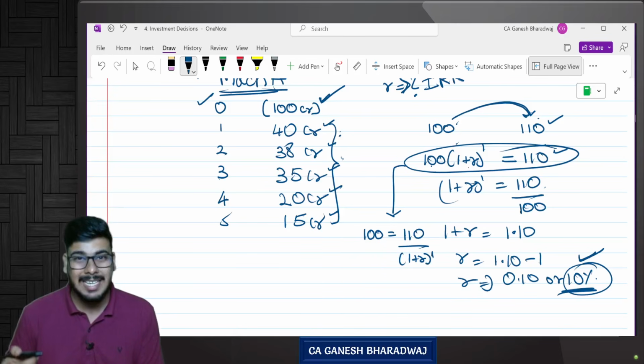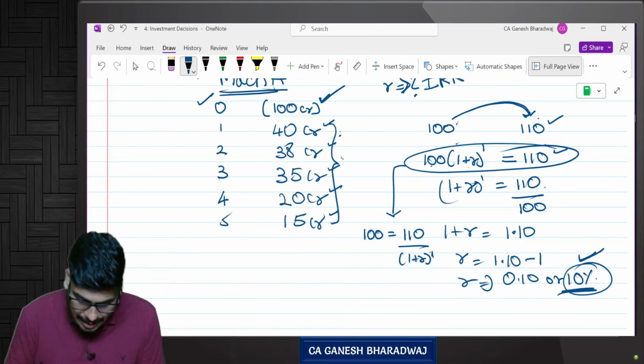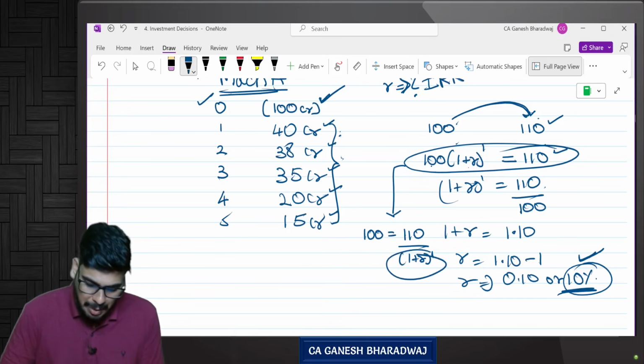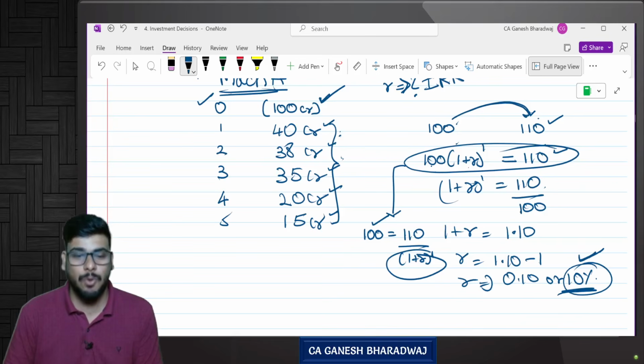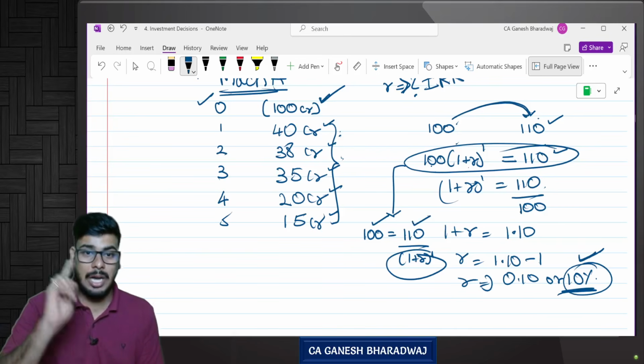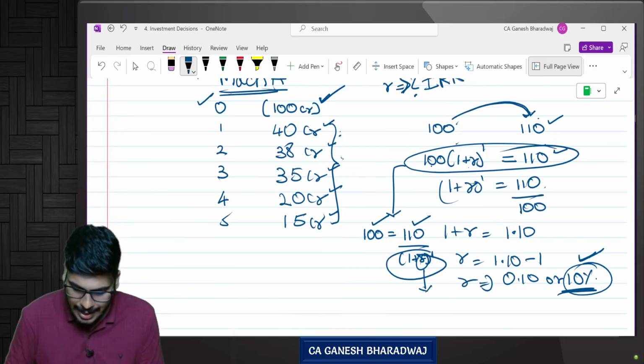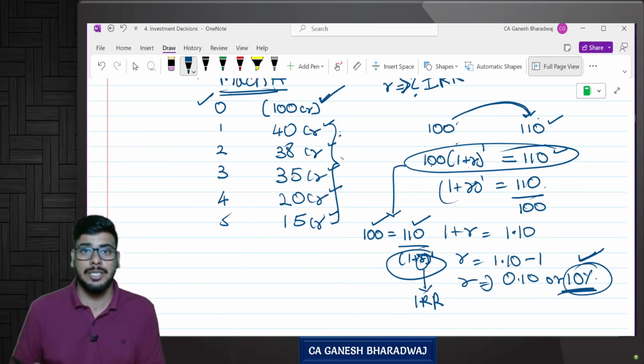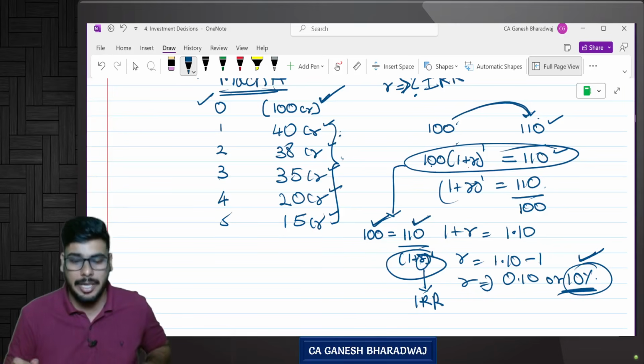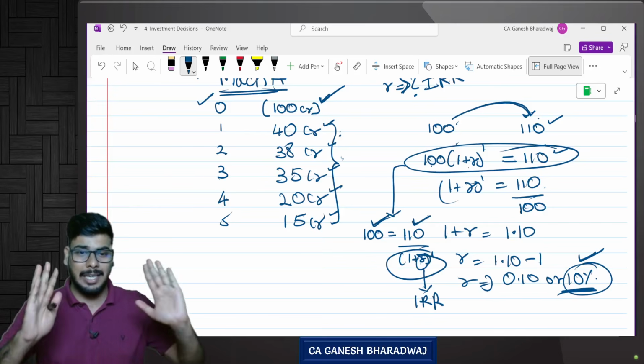Or in other words, can I also say the rate that equates my present value of cash inflow with my present value of cash outflow is called as IRR. Are you clear with this? So basically, inflow and outflow are all given. The balancing figure is r. That alone we need to find.